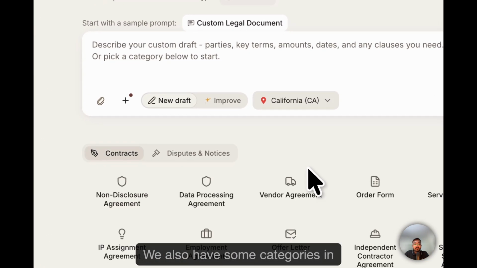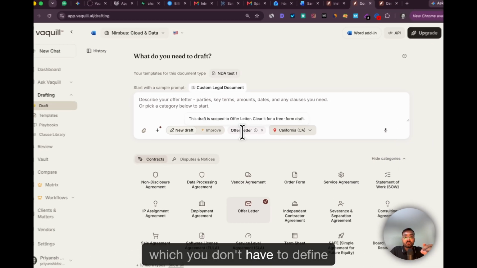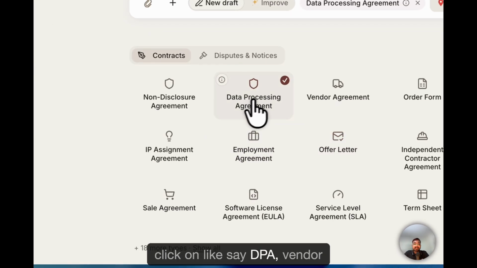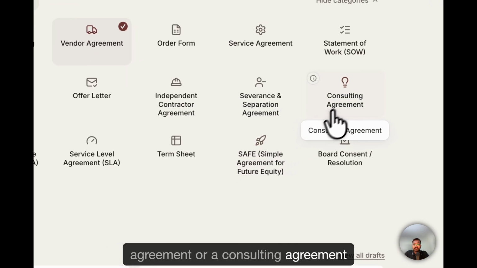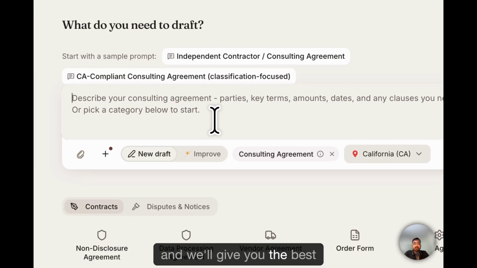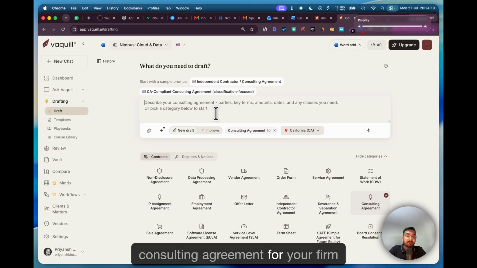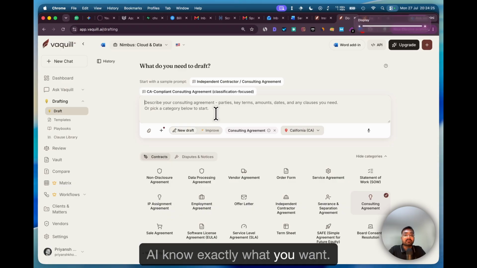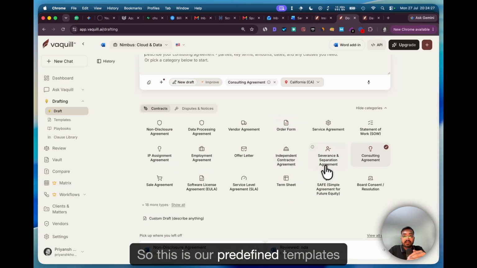We also have some categories in which you don't have to define everything you want, but just click on, say, DPA, vendor agreement, or a consulting agreement, and we'll give you the best consulting agreement for your prompt, because you might not be able to write 50 lines of prompts to let AI know exactly what you want. So these are our predefined templates.